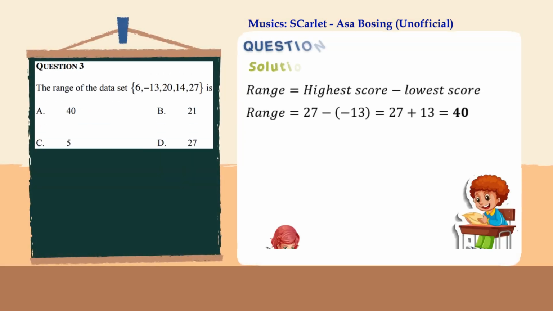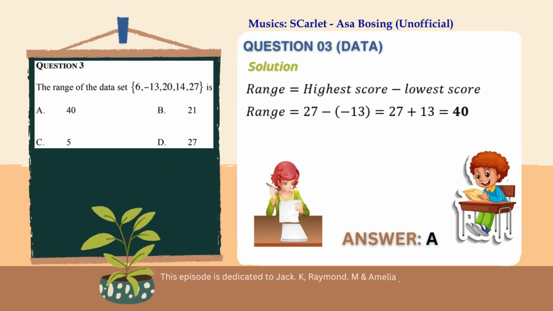Finally, let's have a look at question number 3. Here the question is asking us to find the range of the number set, provided that the highest value is 27 and the lowest is -13. To answer this question, we should keep in mind that the range is the difference between the highest and the lowest value. By subtracting these numbers, we should be able to get our answer as 40, hence giving us an alternative as A.